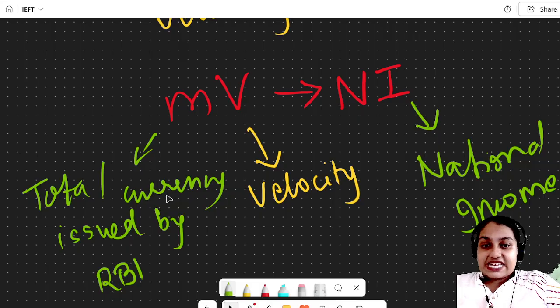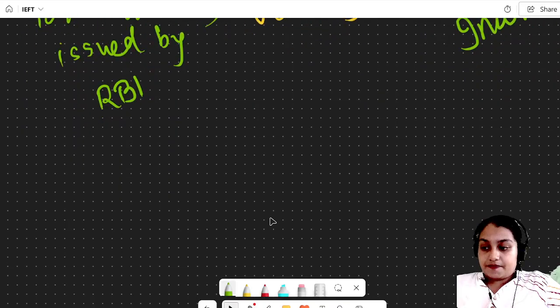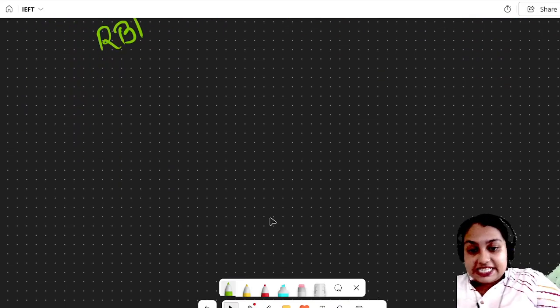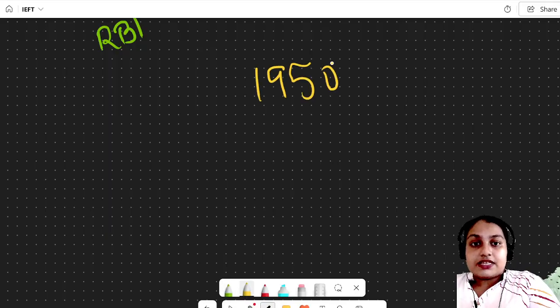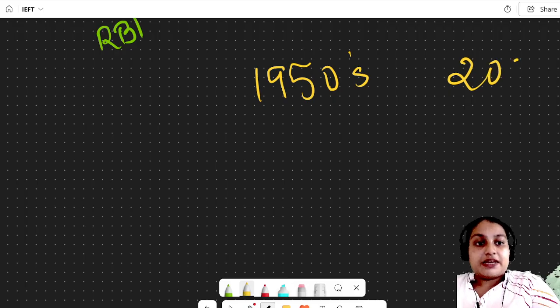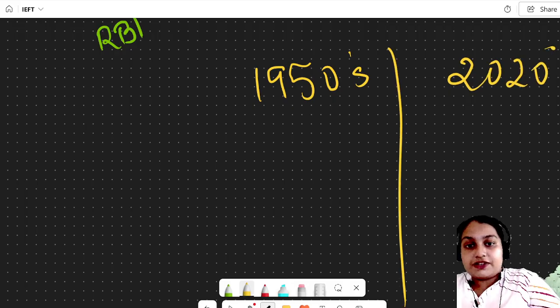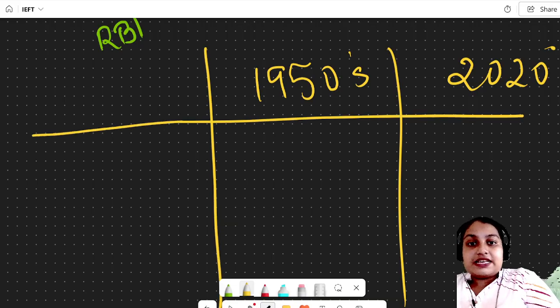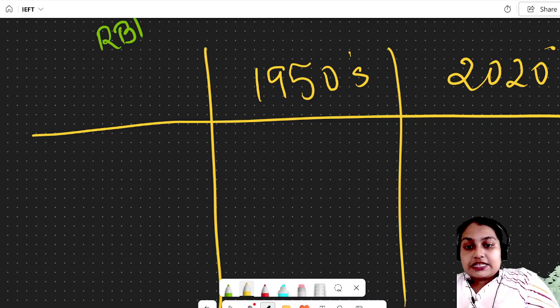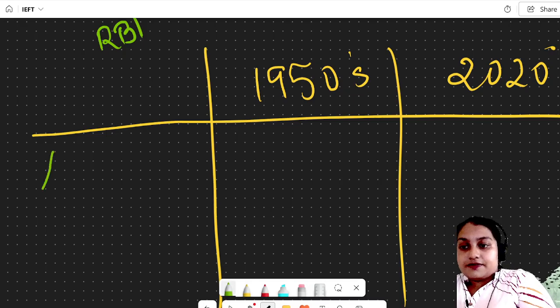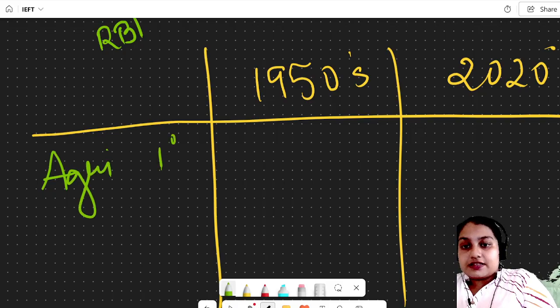So now if we are taking the census of 1950 and 2020s, you must have heard of the different sectors: primary, secondary, tertiary and all. Our primary sector is the agricultural sector, the first degree.